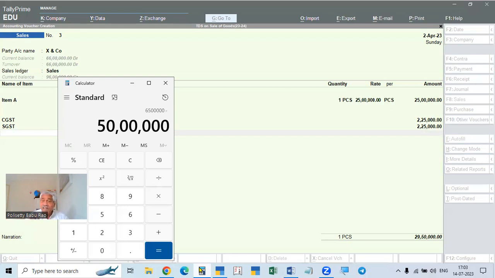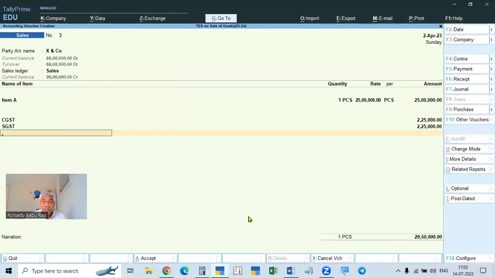The second bill is crossing the limit: 40 plus 25 is 65. If you deduct 50, the balance will be 15 lakhs. So on this 15 lakhs you have to calculate 0.1%, which will be 1,500.